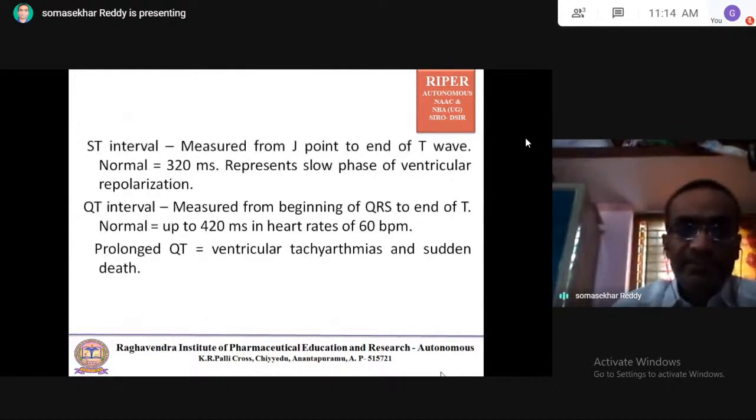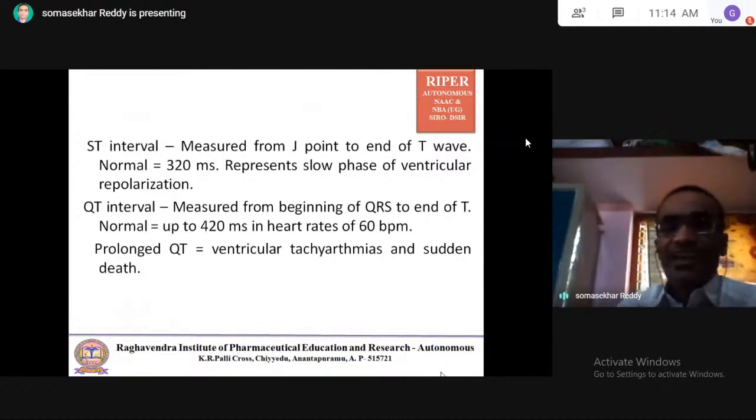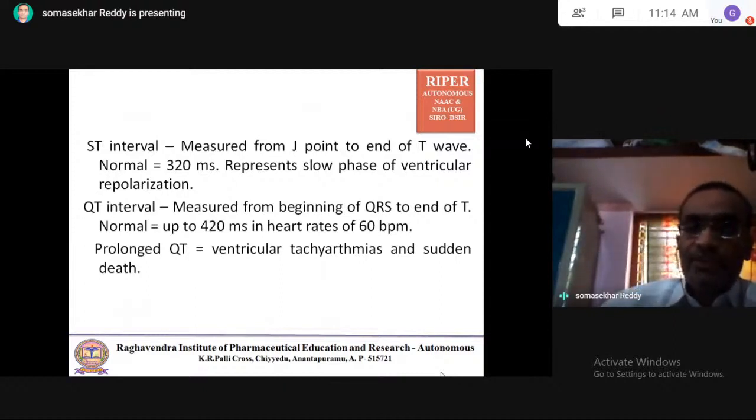Coming to the ST interval, it is measured from the J point to the end of the T wave. Normal is 320 milliseconds, and it represents the slow phase of ventricular repolarization. The QT interval is measured from the beginning of QRS to the end of T, normal is up to 420 milliseconds at a heart rate of 60 beats per minute.